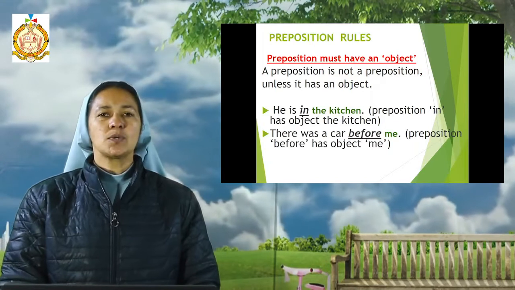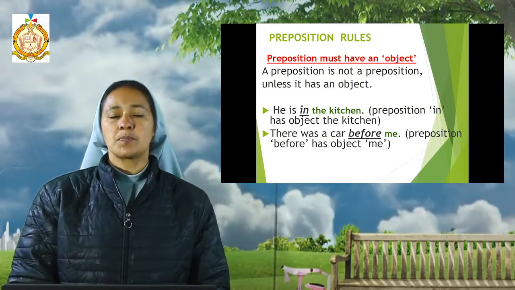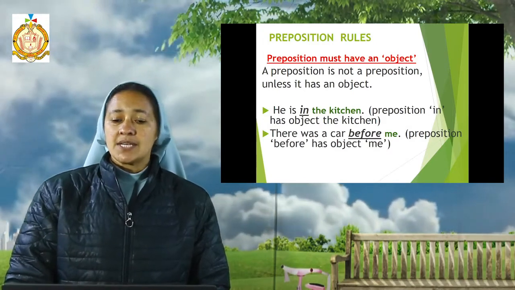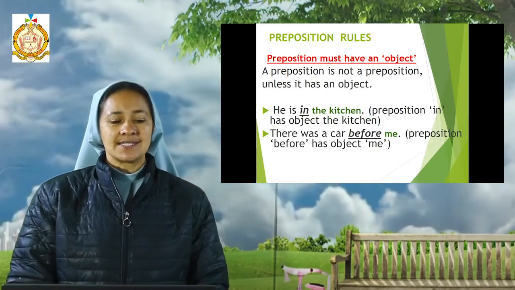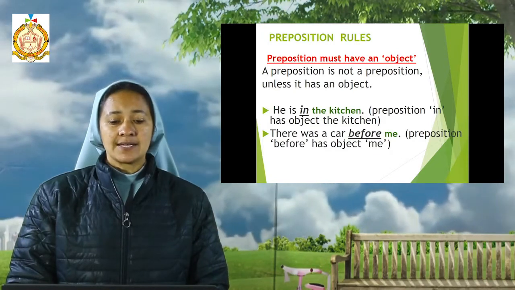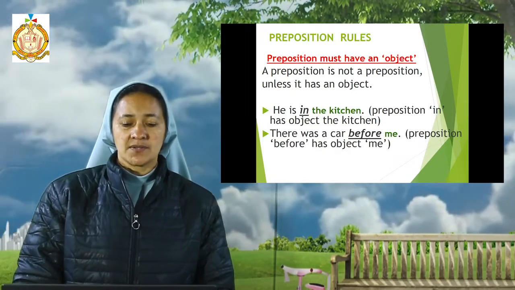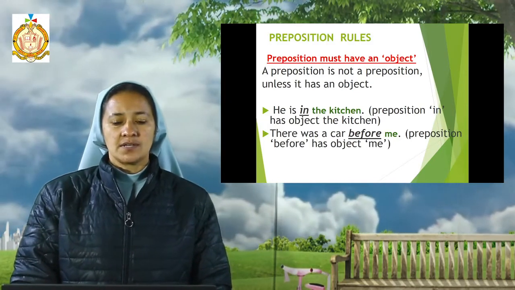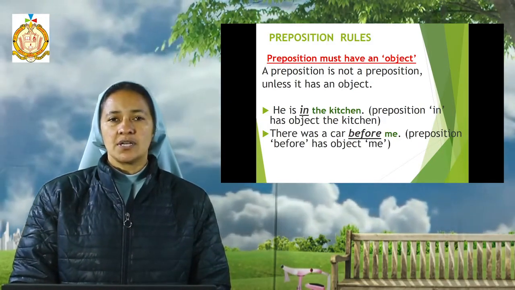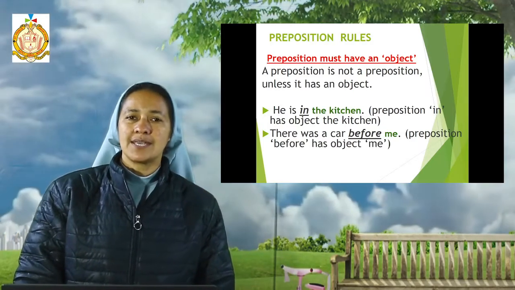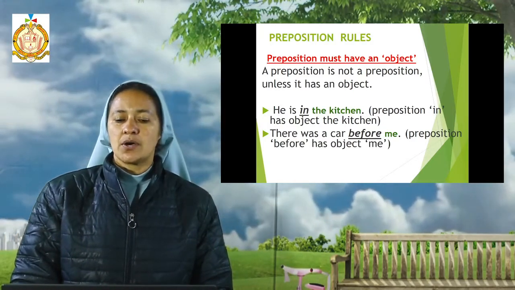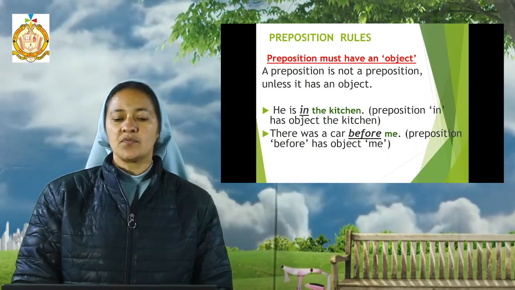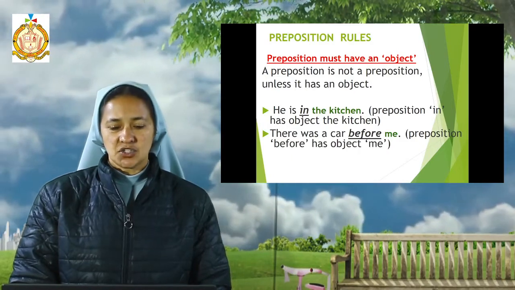Now the preposition rules. First and foremost, a preposition must have an object. A preposition is not a preposition unless it has an object. See here the example: He is in the kitchen. The preposition word we have is in, and to support this preposition word in, we have the object the kitchen.